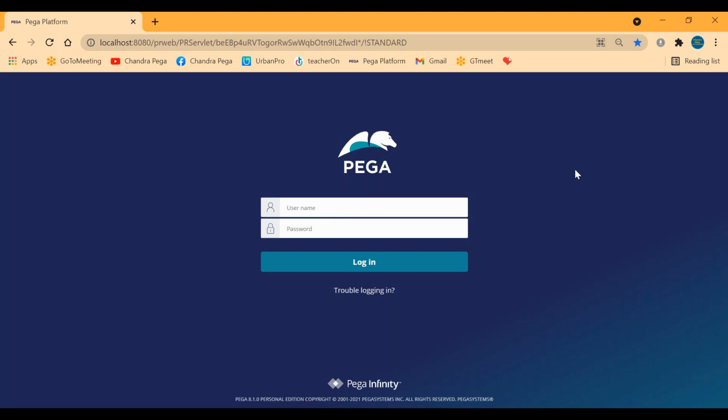In order to create things like an implementation or a framework application, Pega gives us master credentials. The master credential is administrator@pega.com. The document I'm sharing with you today will have each and every step, like the password and username, so you can simply follow the document. So administrator@pega.com, and the password is install. Just log in.